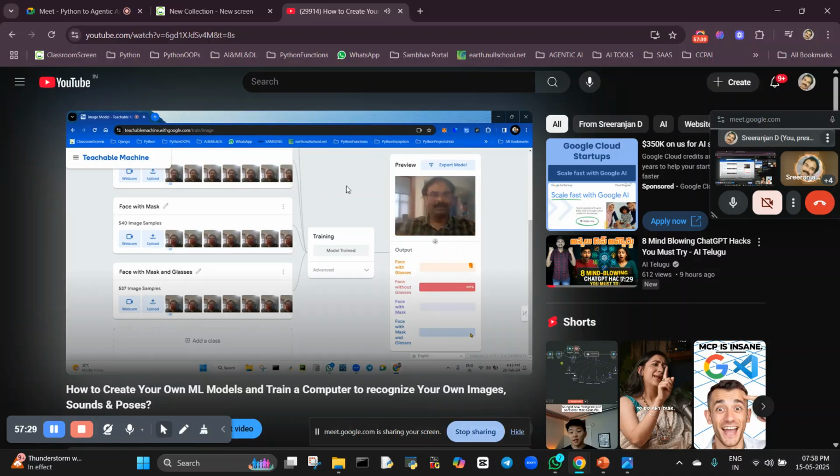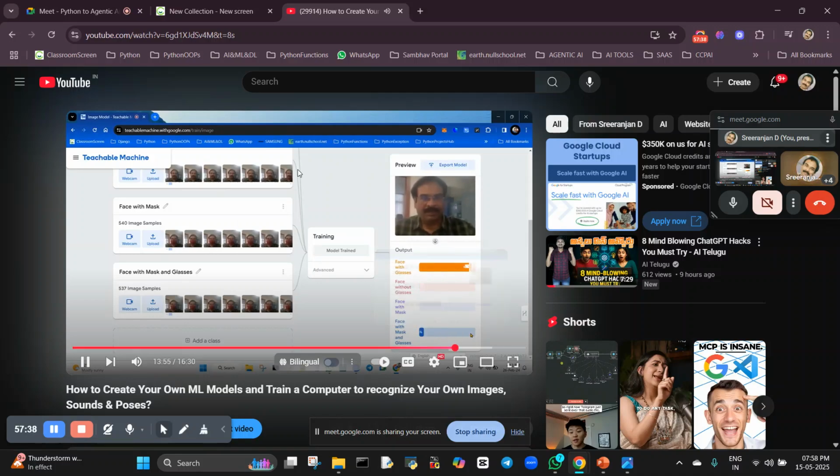I'm face without glasses. Face with glasses works. You can see the accuracy. You can see that accuracy is in different colors. You can find the accuracy with this.